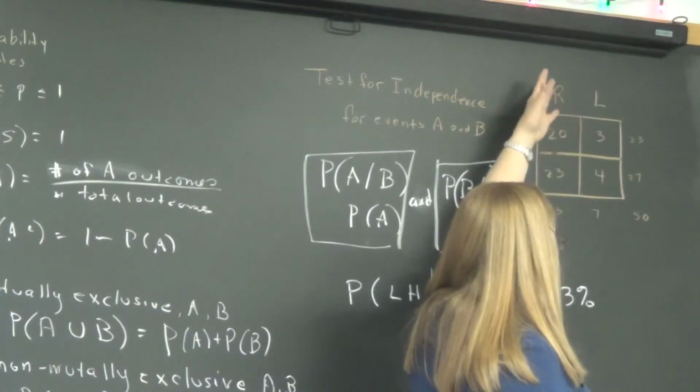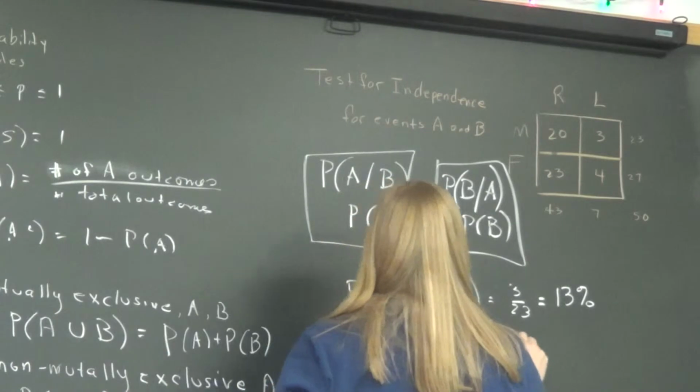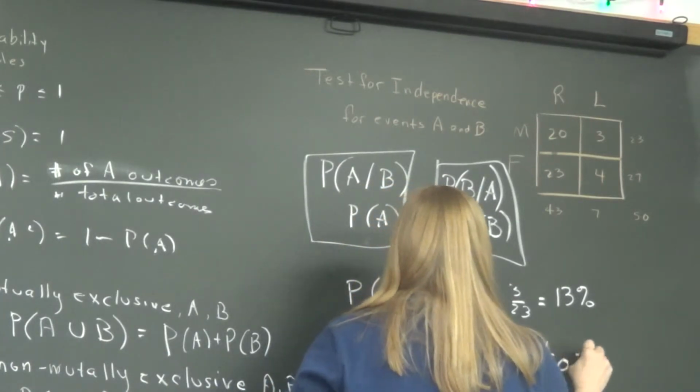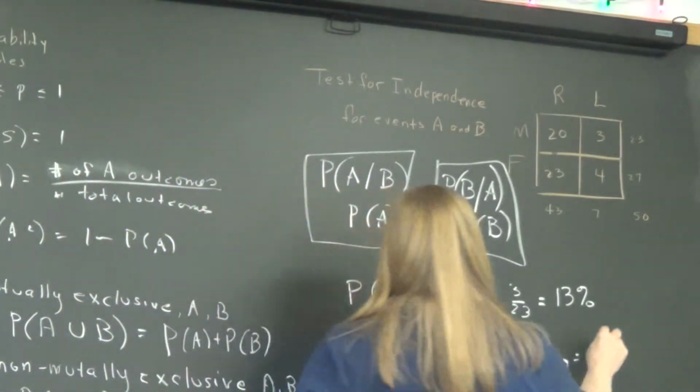The margin. So we're looking at how many left-handeds in the whole group? 7. 7 out of 50. Is that what you said? No, I said 3 out of 7. All right, so 7 out of 50 is 14%.